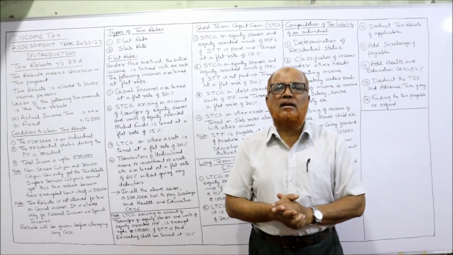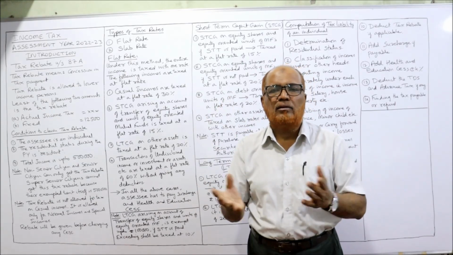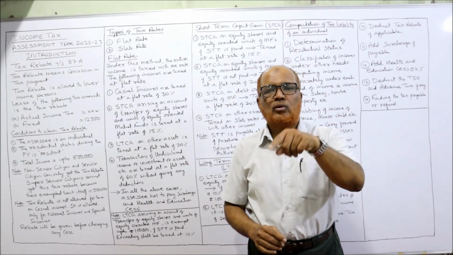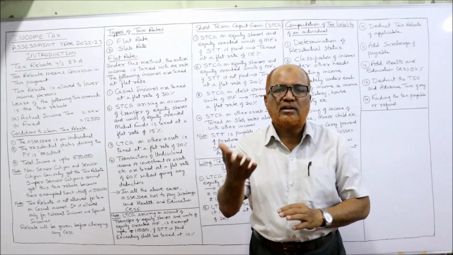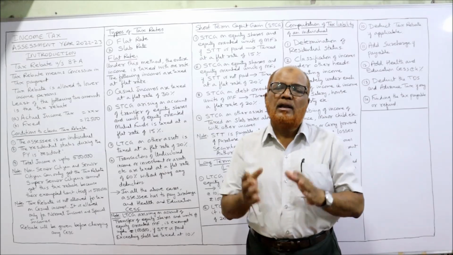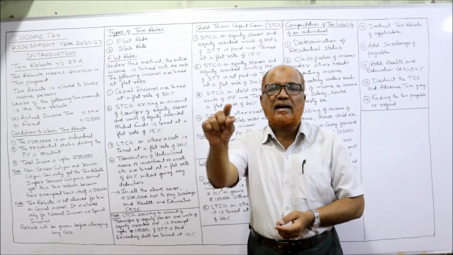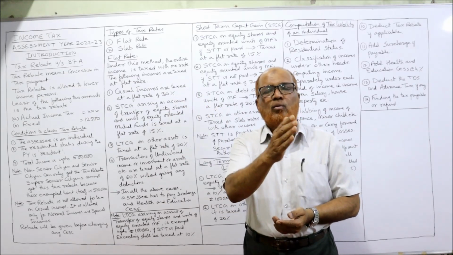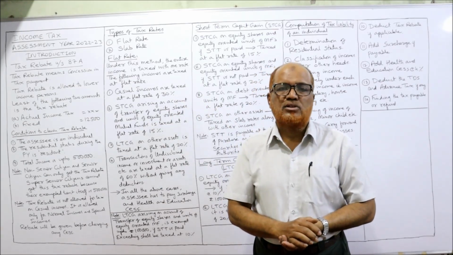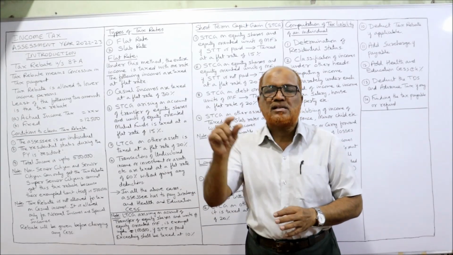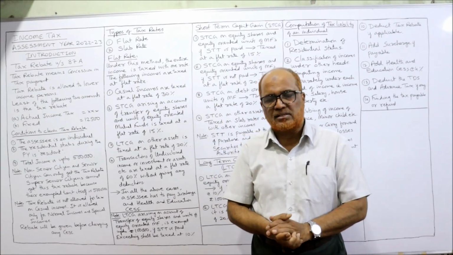For a senior citizen, up to 3 lakh, nil, no tax. 3 lakh 1 to 5 lakh, 5%. 5 lakh 1 to 10 lakh, 20%. Over 10 lakh, 30%. Lastly, for a super senior citizen, up to 5 lakh, nil. 5 lakh 1 to 10 lakh, 20%. Over 10 lakh, 30%. These are the slab rates applicable to different types of assessees.